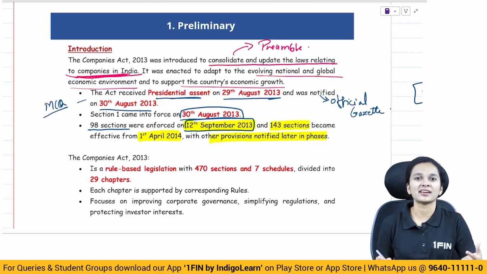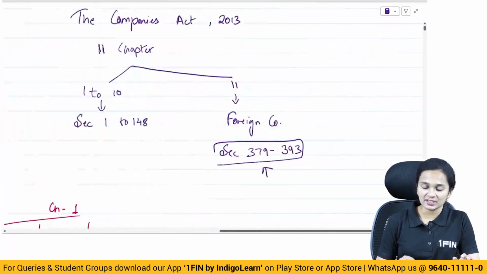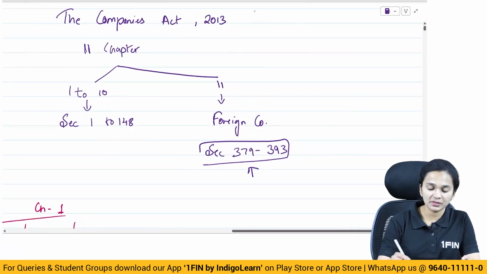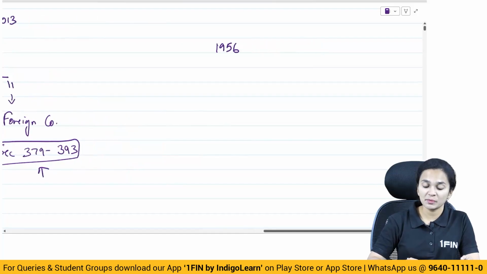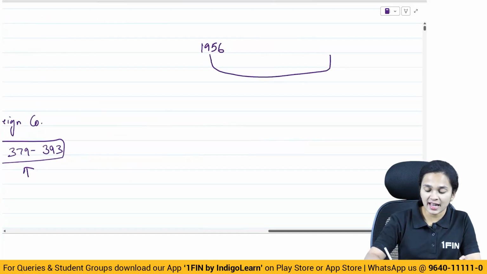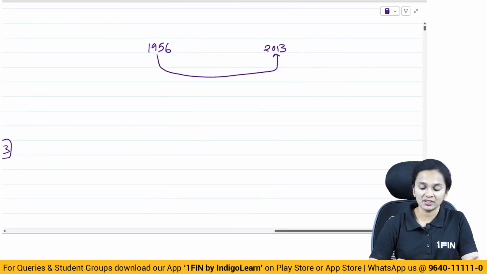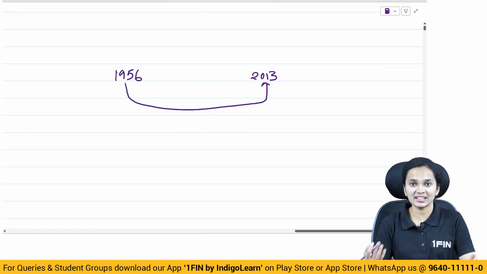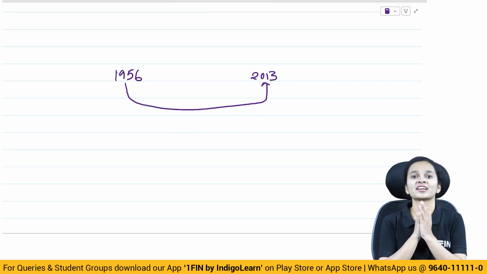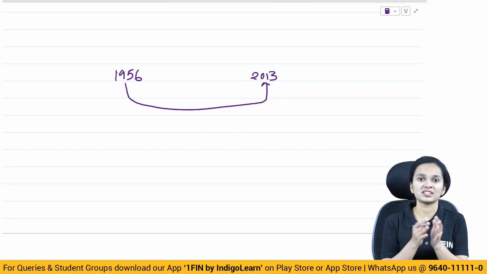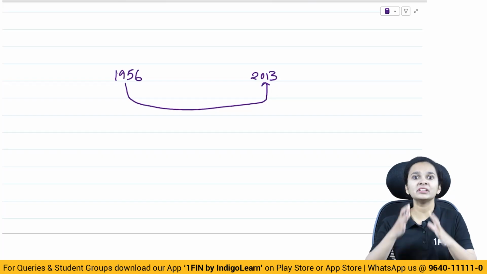Now, why do you think there are different dates given for implementing different sections? The reason is that the already existing companies were following the Companies Act 1956. To make a shift from the 1956 Act to the 2013 Act does take time. If you remember, in 2017 when GST came in, people had to shift from service tax and excise duty to GST. So there is a transition required. You cannot make something applicable immediately.